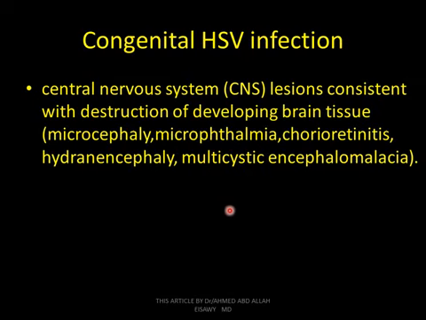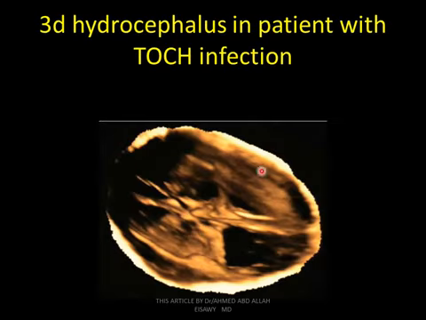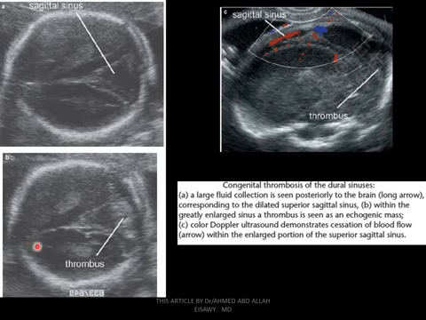Congenital herpes simplex virus infection, CNS manifestations with destruction of the following brain tissue: microcephaly, microphthalmia, chorioretinitis, hydranencephaly, multicystic encephalomalacia. This 3D image shows hydrocephalus in a patient with TORCH infections, as we see. Congenital thrombosis of dural sinuses, as other abnormalities.